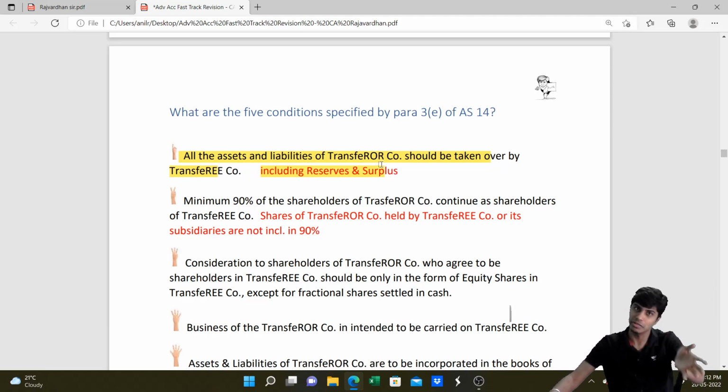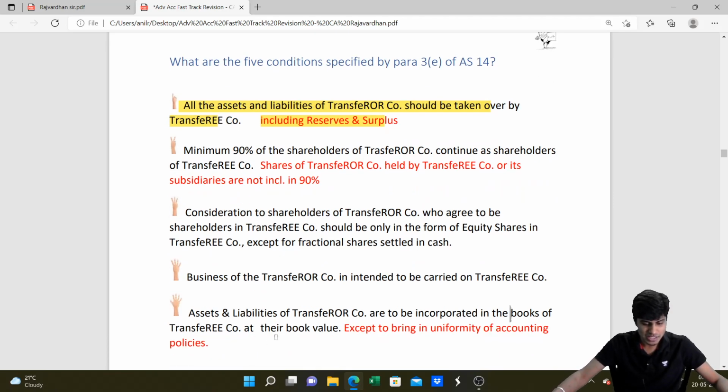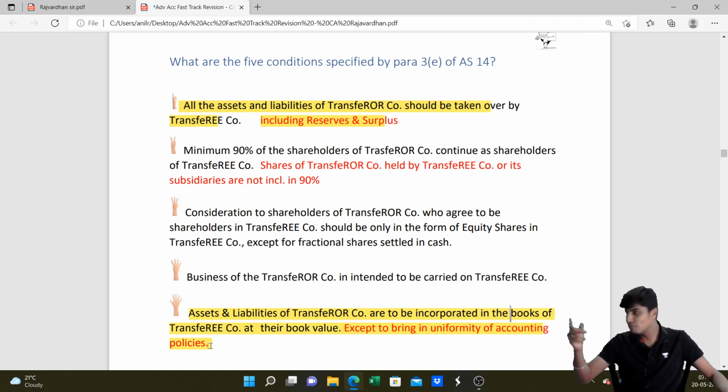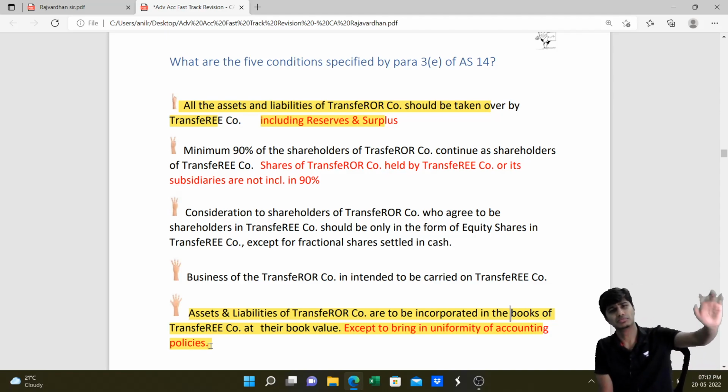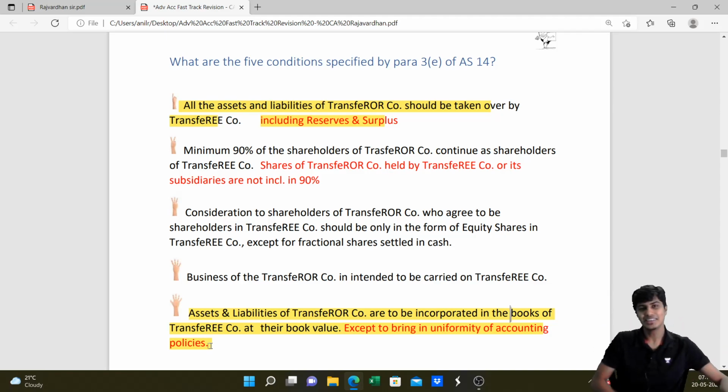If all are taken over, it is merger. If you leave out some assets with the transferor only, it is not merger, it is purchase. You get this? Then there is a continuation of this. All these assets and liabilities incorporated in the books of the transferee company should be at their book value, except where there is a difference in accounting policy. If they follow a different accounting policy and you follow a different one, to bring uniformity you can change the value of the asset. If not for that, the value of the asset should be the book value. Transferor's book value should be recorded in the transferee's balance sheet. You get that? So that is the first condition.